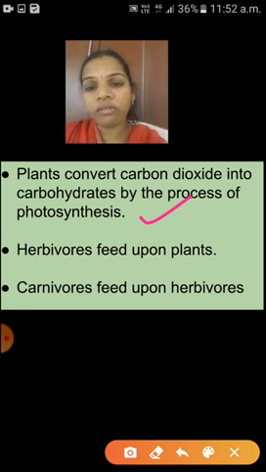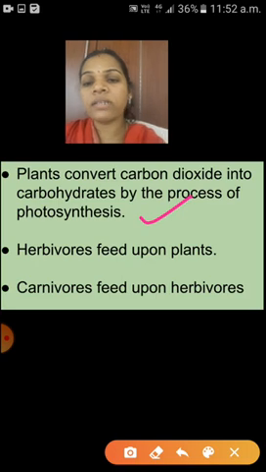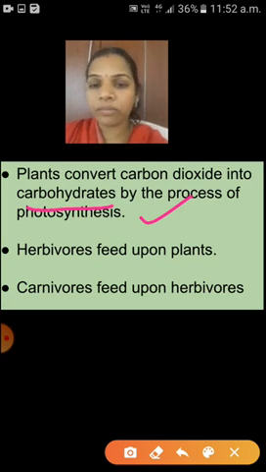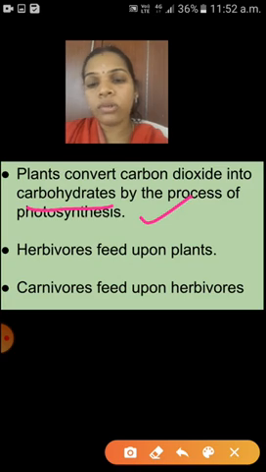During photosynthesis, plants produce their food, which contains carbohydrates, in the presence of chlorophyll pigment. This is the first step. Second one is, who will eat this plant, that means who will eat producers? Herbivores. Herbivores feed upon plants.